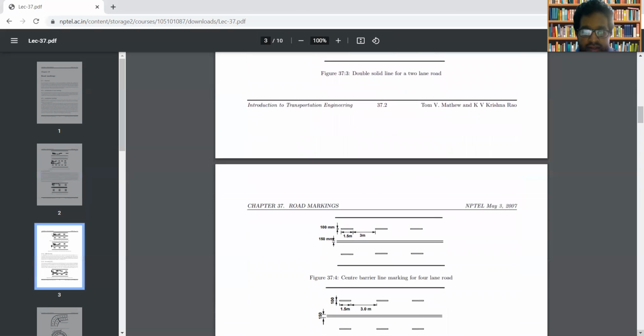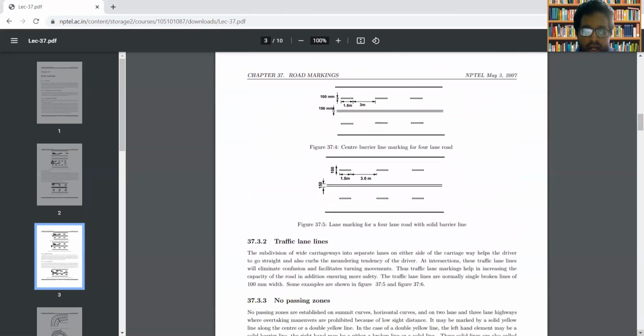After center line, there is another type of road marking that is known as the traffic lane line. Traffic lane line means, in case of wide carriageways, the wide carriageways need to be subdivided into separate lanes on either side.